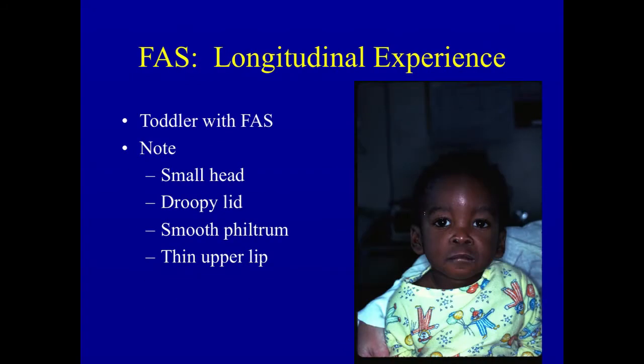This also is a little boy that I evaluated years ago. He was admitted to hospital because his mother was a heavy smoker. And the house officers called me to ask to see the baby, largely because of the concern about the toxicity of heavy tobacco smoke on the developing baby. But most of you know that heavy tobacco smoke doesn't cause a small head. It doesn't cause a smooth philtral column, and it doesn't cause a thin upper lip. And this is a little boy who had fetal alcohol syndrome.